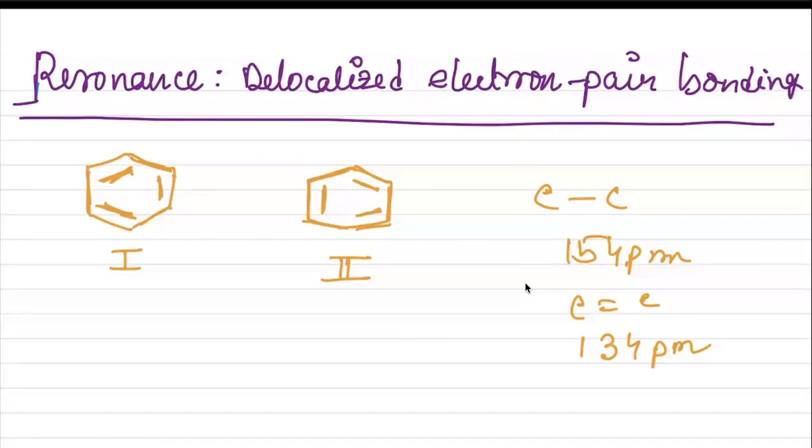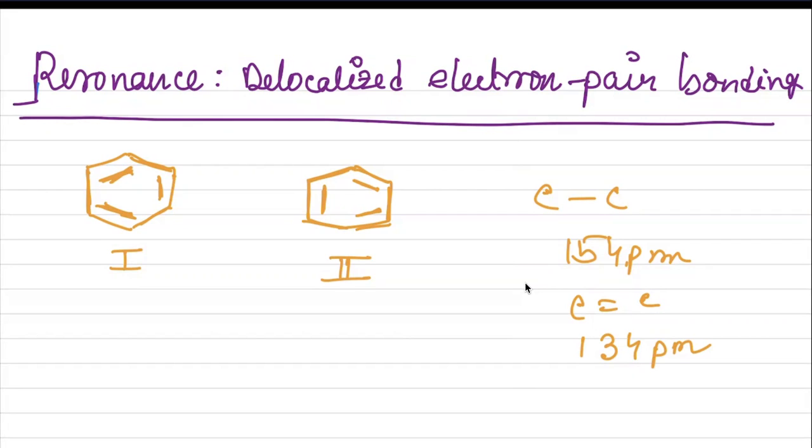So it was expected that if we calculate the bond lengths of benzene, we will get two types of bond length. One for the carbon-carbon double bond, which will be 134 picometer, and one for the carbon-carbon single bond, which will be 154 picometer.